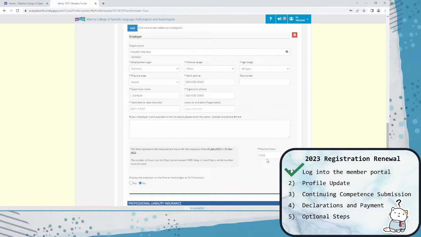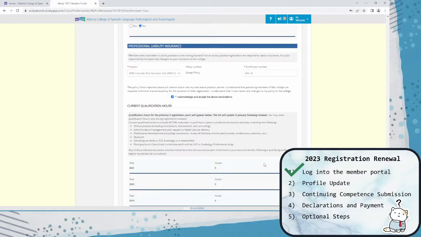When filling out your practice hours, you'll want to estimate the rest of the hours you will practice until the end of 2022. Then you'll want to fill out your professional liability insurance information. We don't require members to provide documentation of their PLI, so please ensure that the information you list here is accurate and up to date.